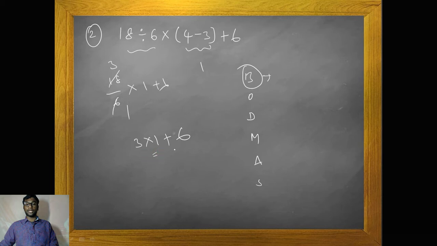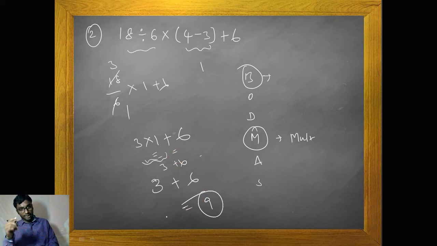We have multiplication and addition; first preference goes to multiplication. 3 into 1 is 3, and 3 plus 6 is 9.